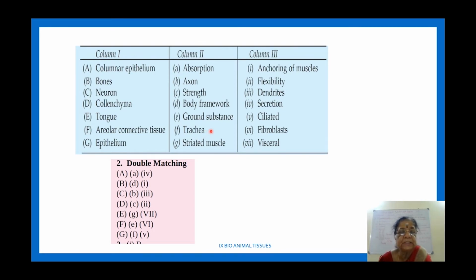Trachea means the windpipe, and it has ciliated epithelium, so that any dust particle or any foreign particle, when it enters, is removed. So you have to match column 1 with columns 2 and 3. This is called double matching. Again the answer is given, cross check it, okay?